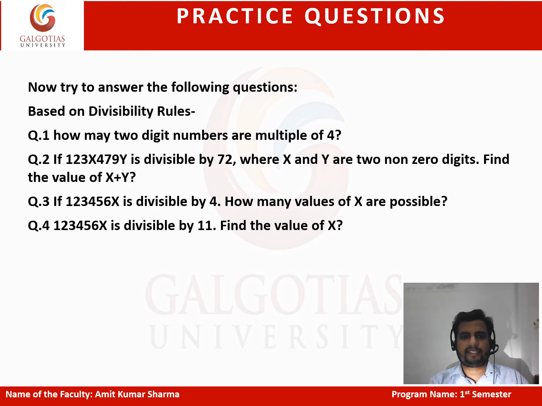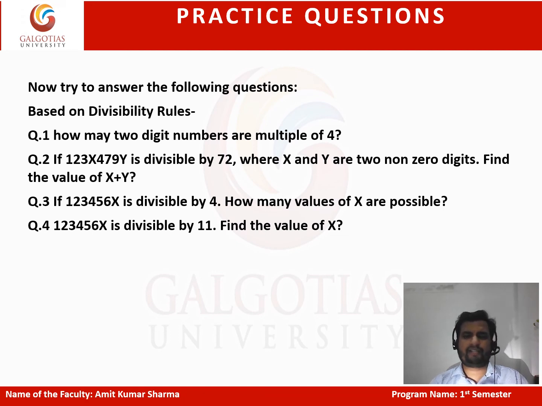Then the next slide shows the questions based on divisibility rules. We have learned the divisibility rules from 2 to 12. The first question is: how many two-digit numbers are multiples of 4? Second, 123x479y is divisible by 72, where x and y are two non-zero digits. Find the values of x and y.